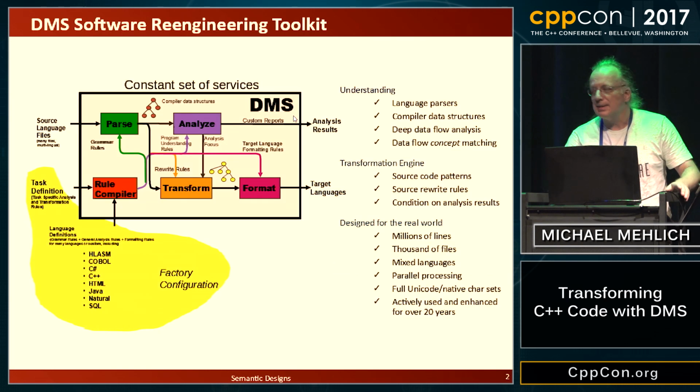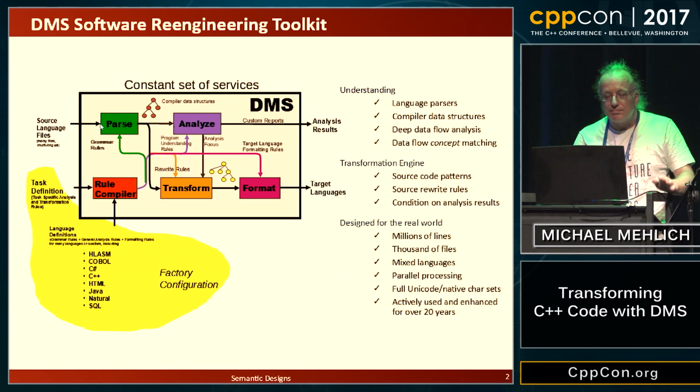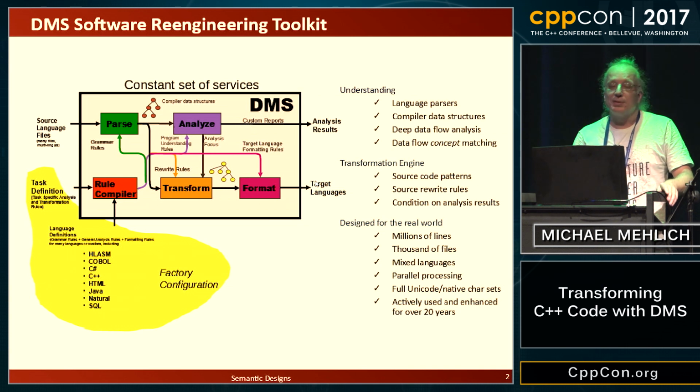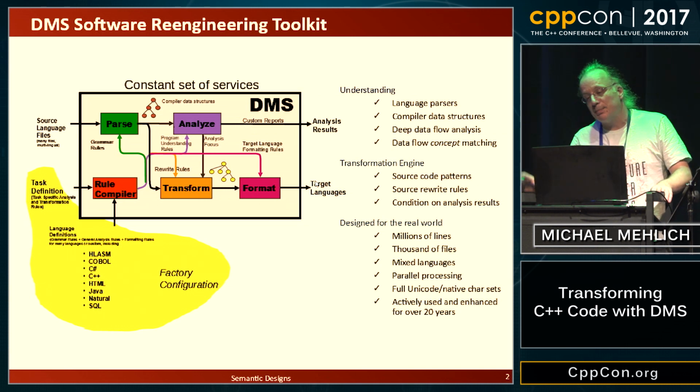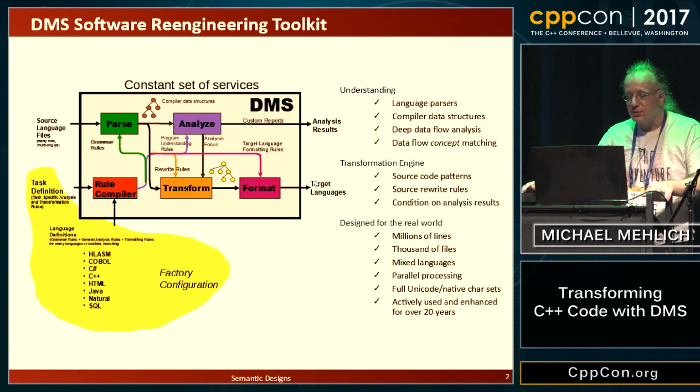So fundamentally, DMS is a generalized compiler. You can parse source code, you can analyze it, you can transform it to create some output, which you then format, and off you go. The difference to a normal compiler is that the output is not just your object file, but you can actually output the original source code with your modification in, or an output in a different language.